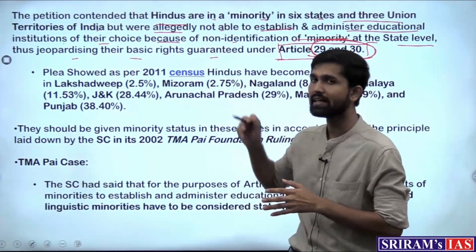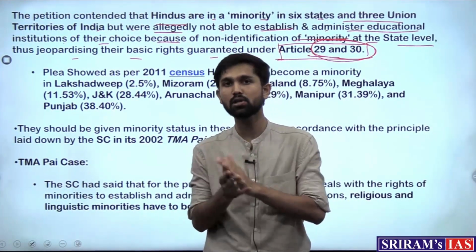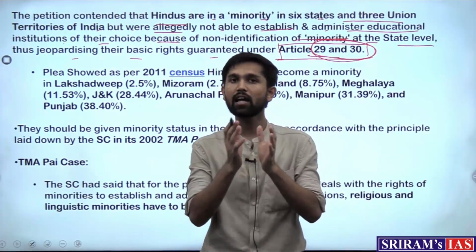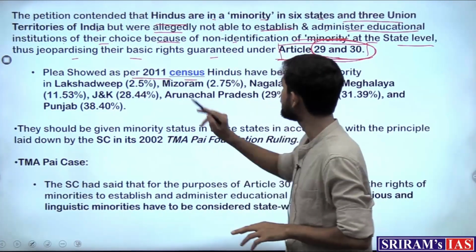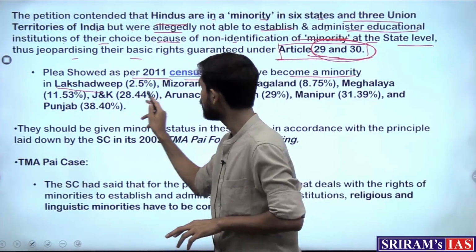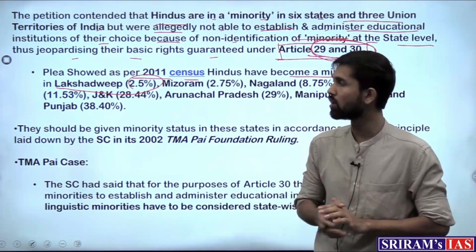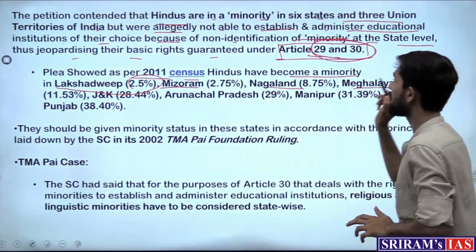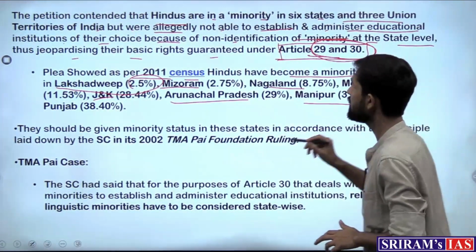But the petition contends that even Hindus, who are nationally the majority community of India, are in a minority in certain states. They show evidence as per the 2011 census where Hindus have become a minority in Lakshadweep, with only 2.5% belonging to the Hindu community, and in Mizoram, Nagaland, Meghalaya, Jammu and Kashmir, Arunachal Pradesh, Manipur and Punjab.